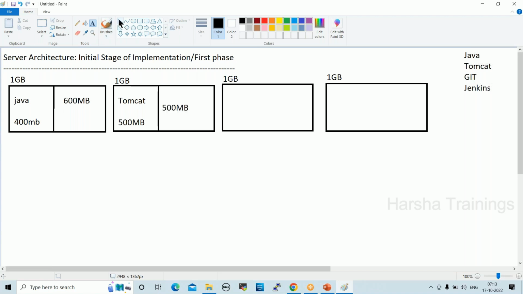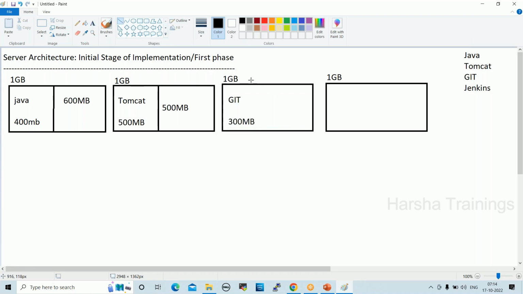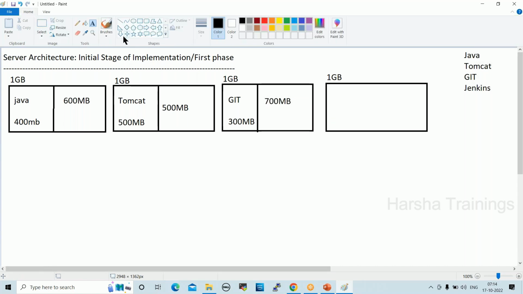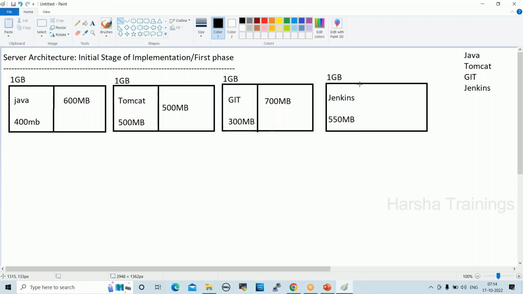Git will take, for example, 300 MB, so the remaining 700 MB will be wasted. And the next one, Jenkins, may take 550 MB, for example. The remaining space will be wasted.